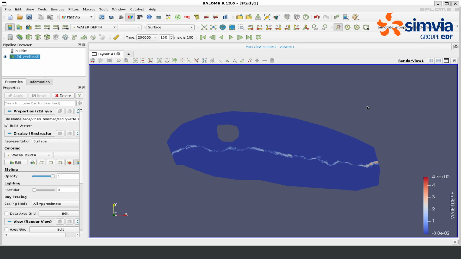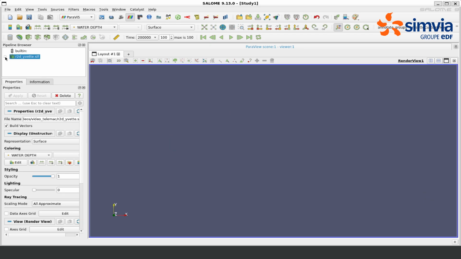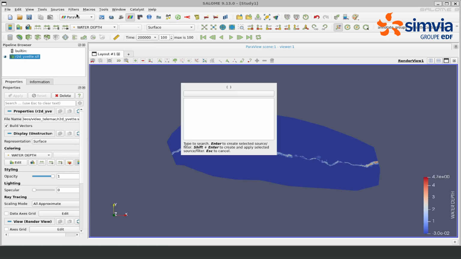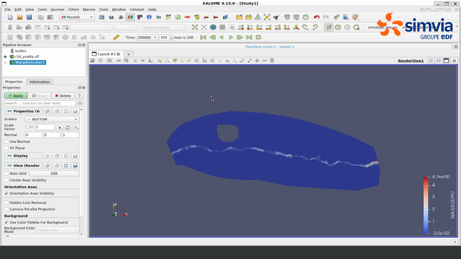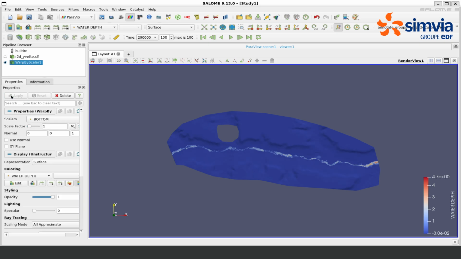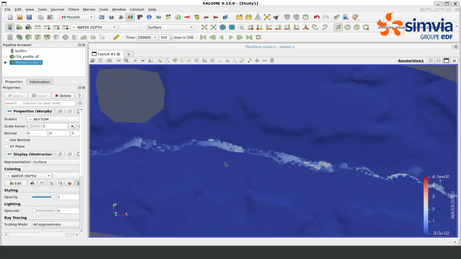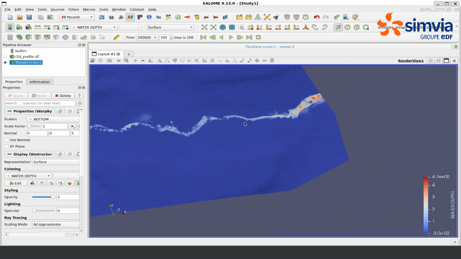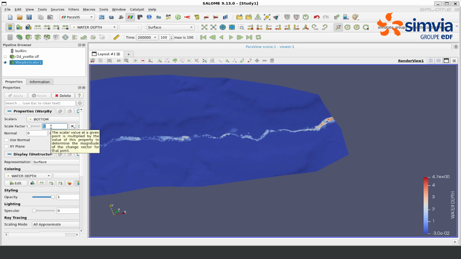Let me now show you how we can apply a filter on this result to get a better view. Click on the result file and go in Filters, then search and look for Warp By Scalar. Then select the bottom here and press Apply. Now we see the actual relief of the mesh we defined in CAT. We can also exaggerate it a little bit by putting a scale factor of 5 here.